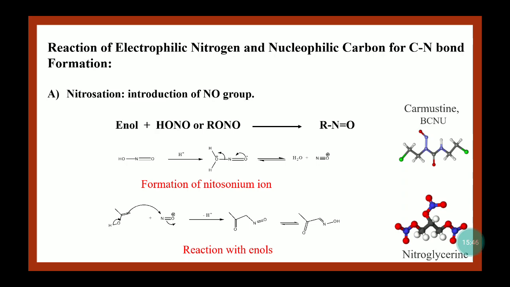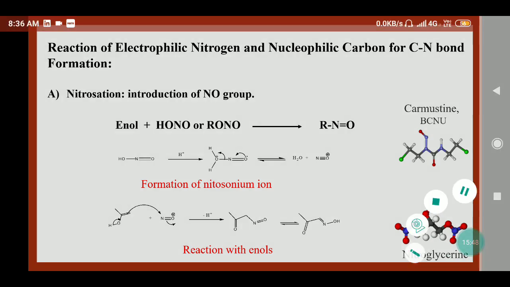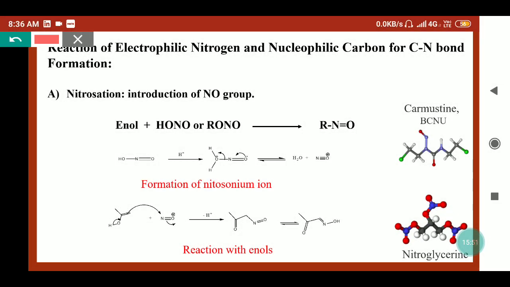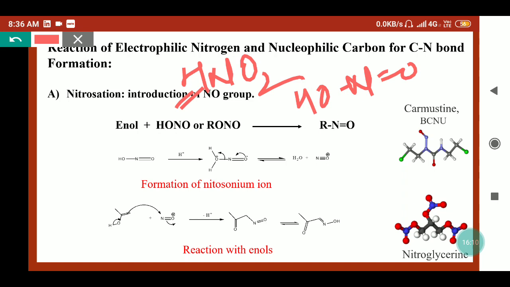The first reaction is the nitrosation reaction, where nitrosation means the introduction of an NO group into an organic molecule. So carbon should behave as a nucleophile here. For carbon we can take the enol or carbanions, and the electrophilic nitrogen can be from nitrous acid, which can be represented as HNO2 or HONO. So it can be represented like this. Or we can take an alkyl nitrite, where instead of H here we take the R group. When they are treated with each other, they form nitrosoalkanes.